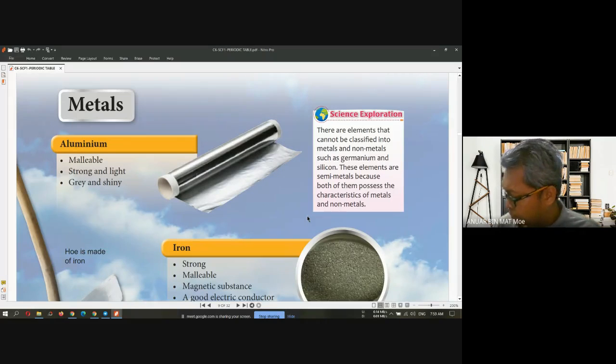Then what a compound is, and examples of elements inside the periodic table. And the last topic we learned was the differences between metal and non-metal. Metal and non-metal are elements found on the earth, right?